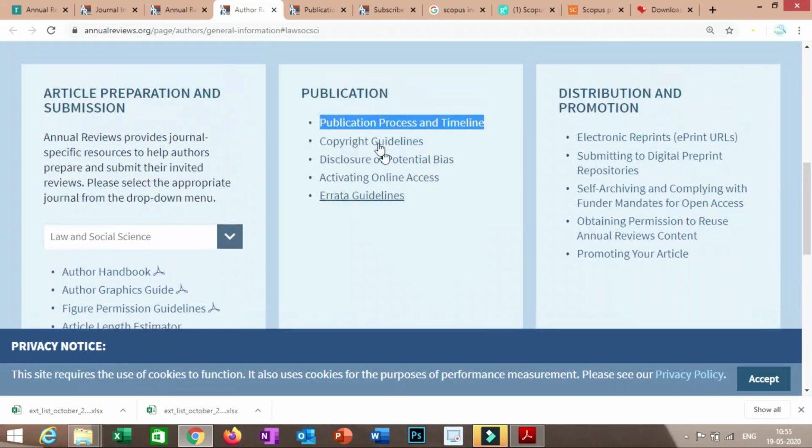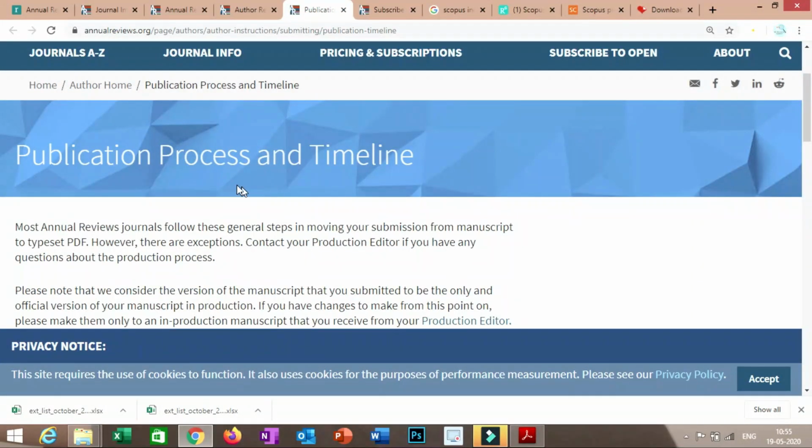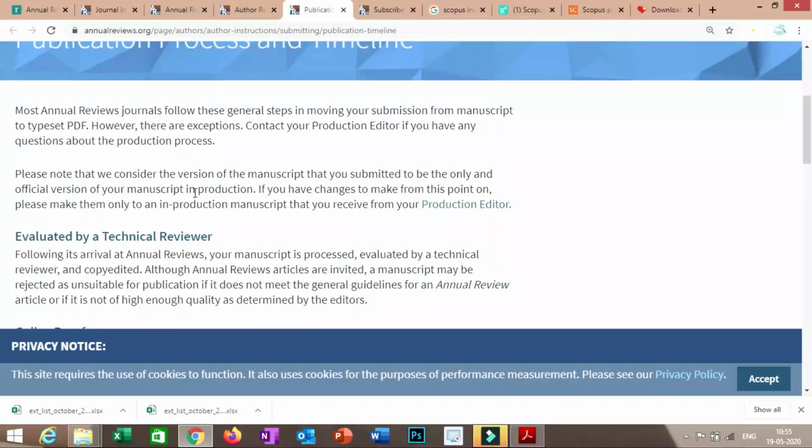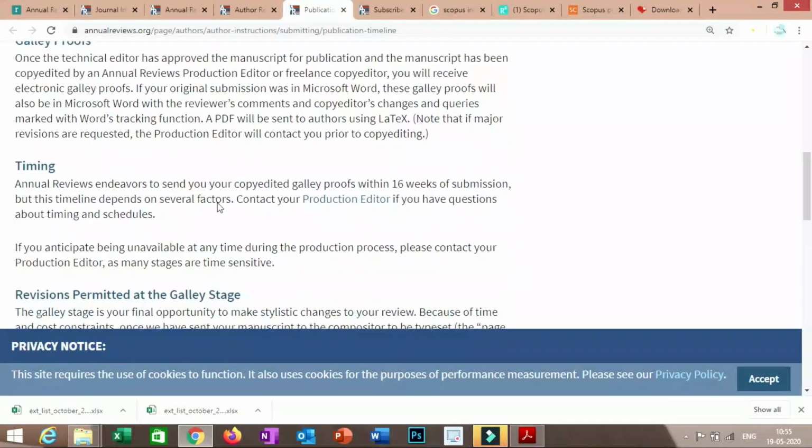Now you have to click on this part, publication process and timeline. Here you get an exact idea of how much time is required to revise your manuscript or to accept your manuscript. It is clearly mentioned here: copyedited galley proofs within 16 weeks of submission. Galley proofs are what you receive after acceptance of your manuscript. So the time duration between submission and acceptance of your manuscript is 16 weeks, that means 4 months. But it is again clearly mentioned here that this timeline depends on several factors, as we talked about at the start of this video.